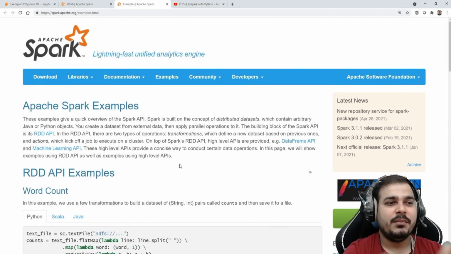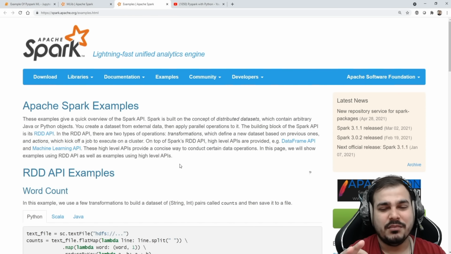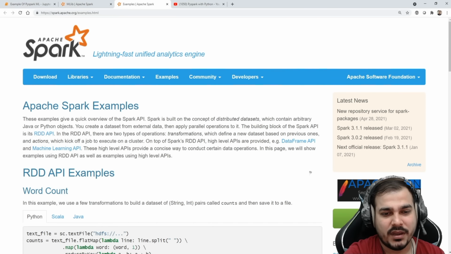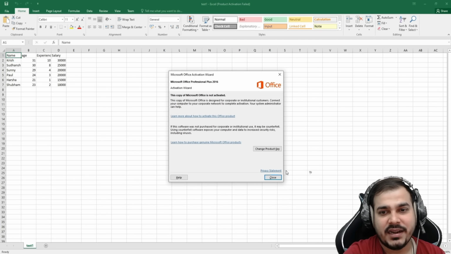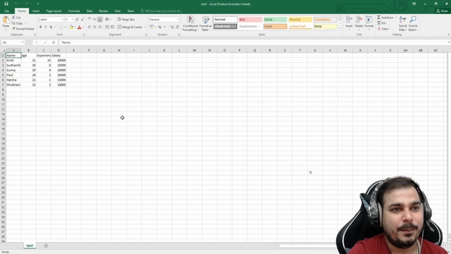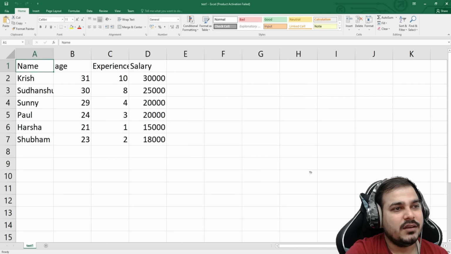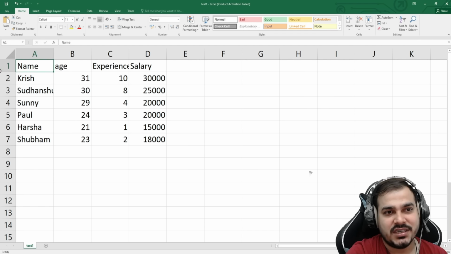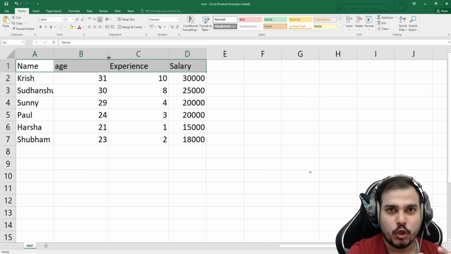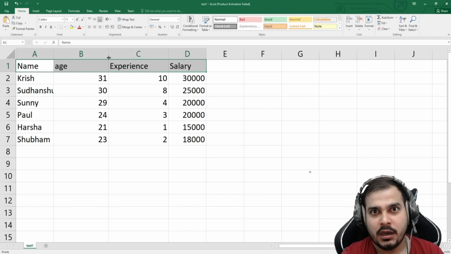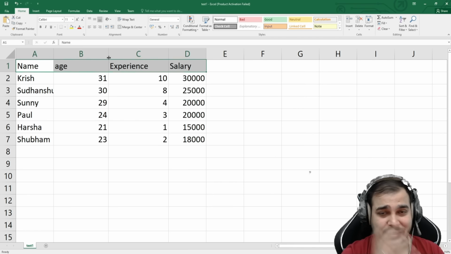In this particular example, I'm just going to take a simple machine learning problem statement. So let me open a specific data set for you all, and then we'll try to do it. Okay, so this is my data set, guys. I know there are not many records over here. I have a data set which has name, age, experience, and salary. And this is just a simple problem statement to show you how powerful Spark actually is with respect to the MLlib library. Just to show you a demo.